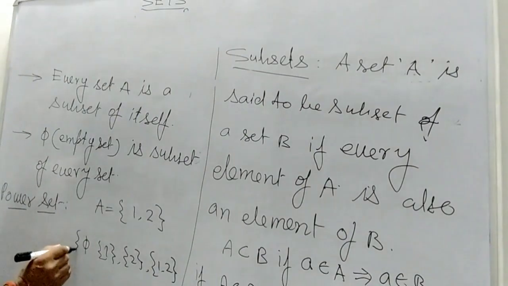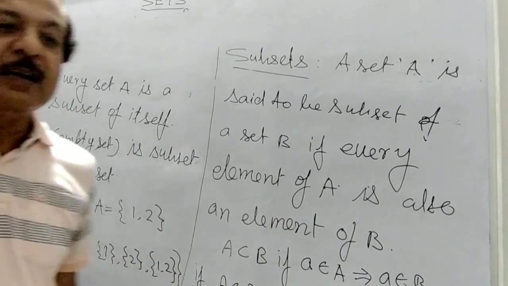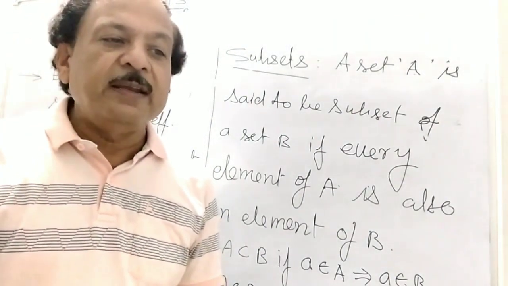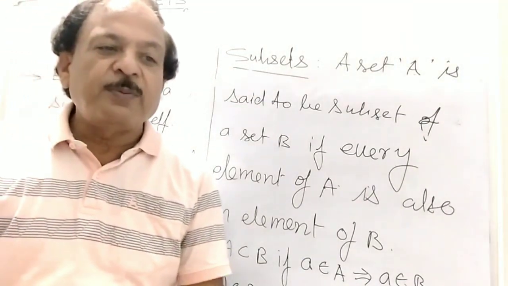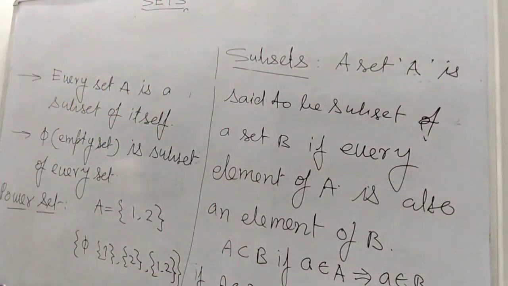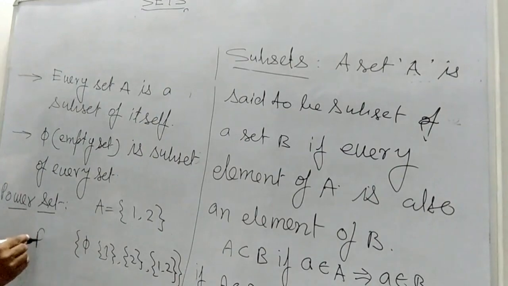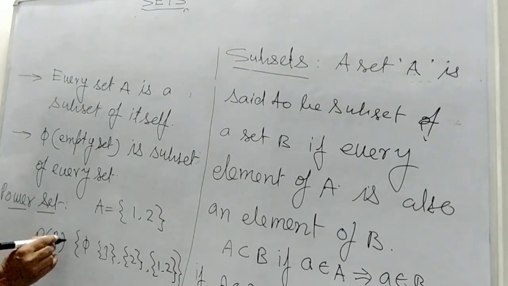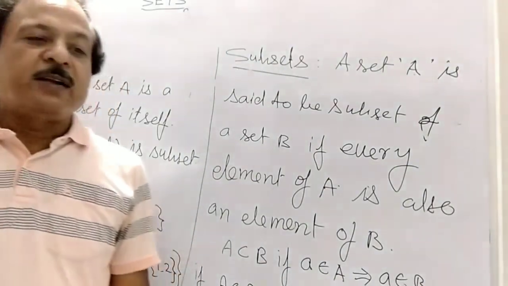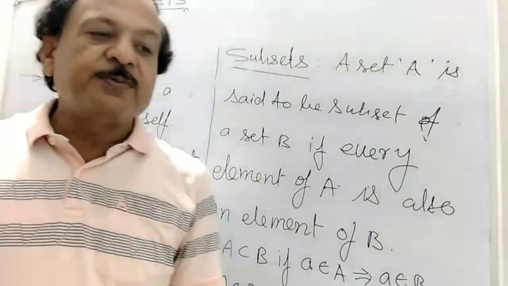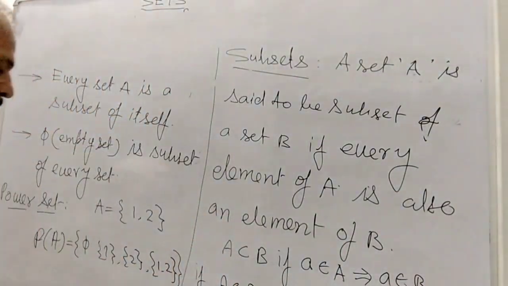So this will be a set, and this will be known as the power set of A. What is the power set? Power set is the collection of all subsets of a set. We express it with the notation power set of A. The power set of A is the collection of all subsets of set A.